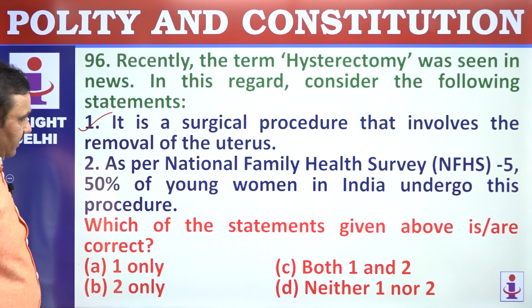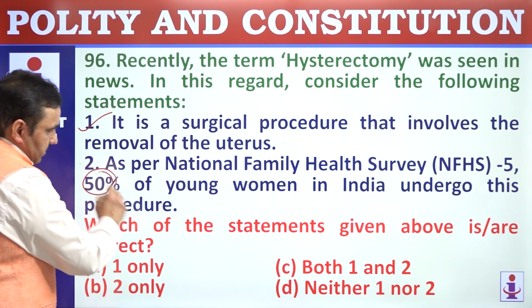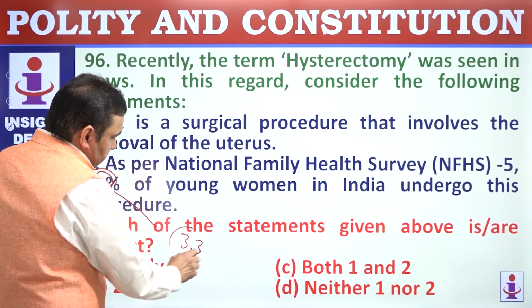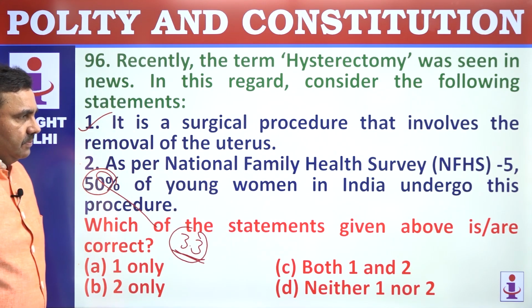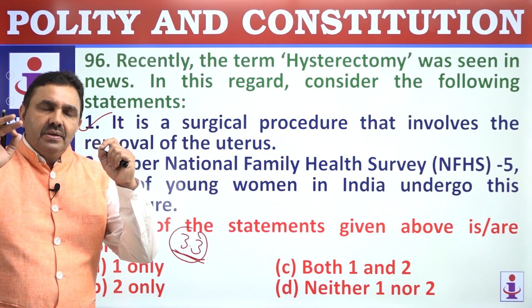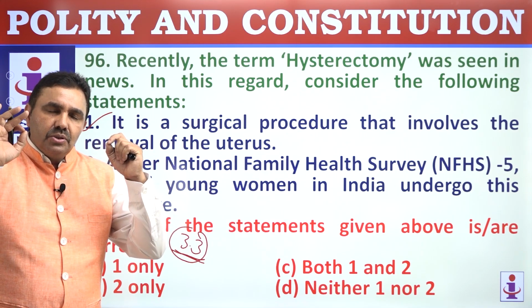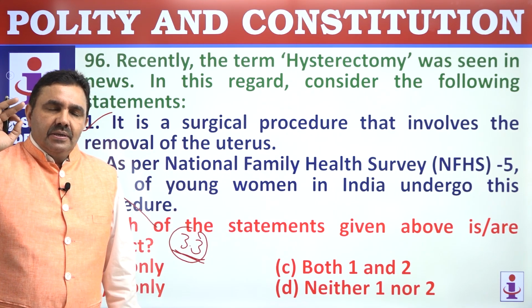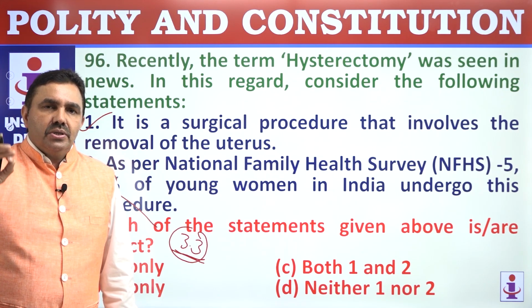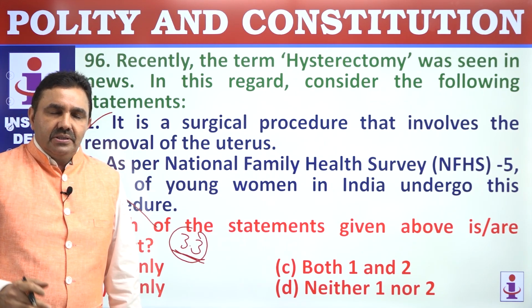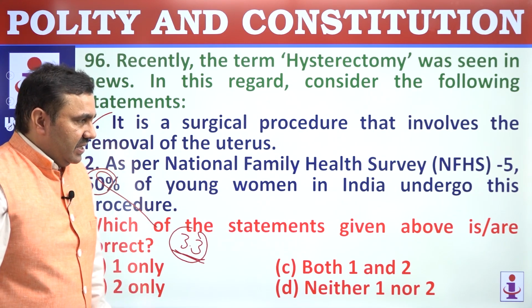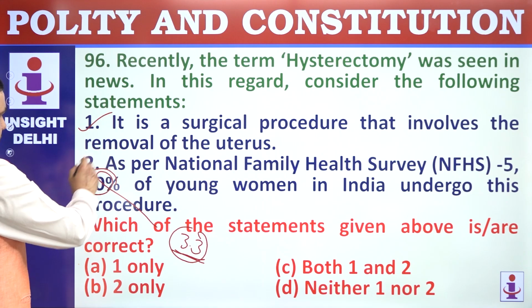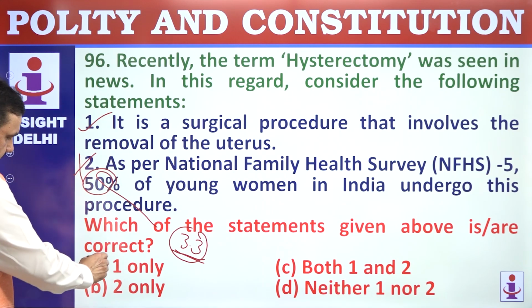As per National Family Health Survey, not 50%, around 3.3% of women have been made to go through it. And this is an important issue. Many private clinics have forced women to remove their uterus because they wanted to claim insurance amount supported by the government. Just to claim insurance, they force women to go through this surgical procedure unnecessarily. So this is wrong here, only 1.